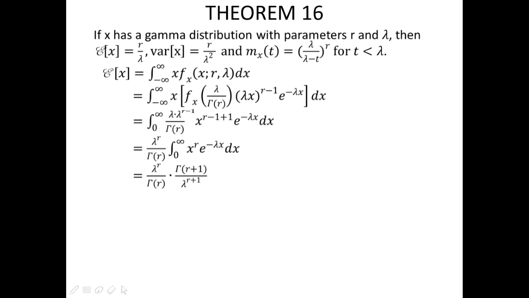which is equal to lambda raised to the power of r over gamma r times gamma quantity r plus 1 over lambda raised to the power of r plus 1. So we have gamma quantity r plus 1 over gamma r lambda, which is equal to r gamma r over gamma r lambda. So we cancel out gamma r, so our mean is equal to r over lambda.